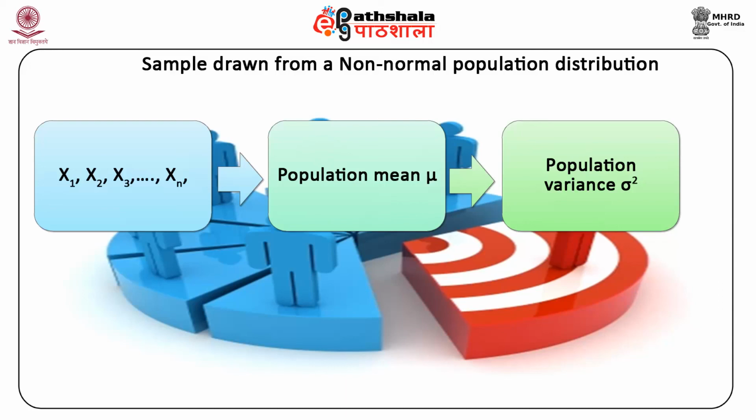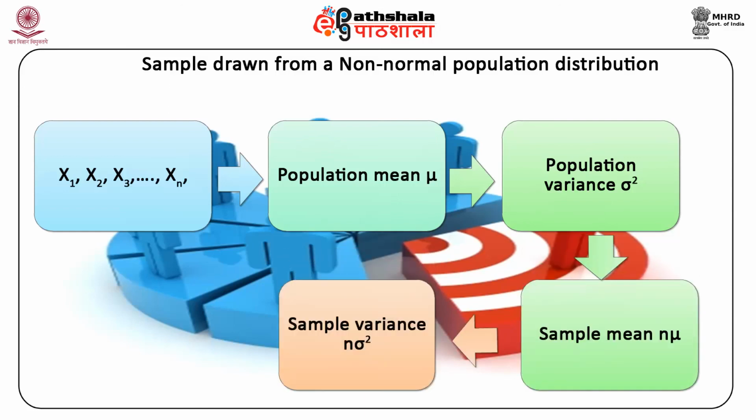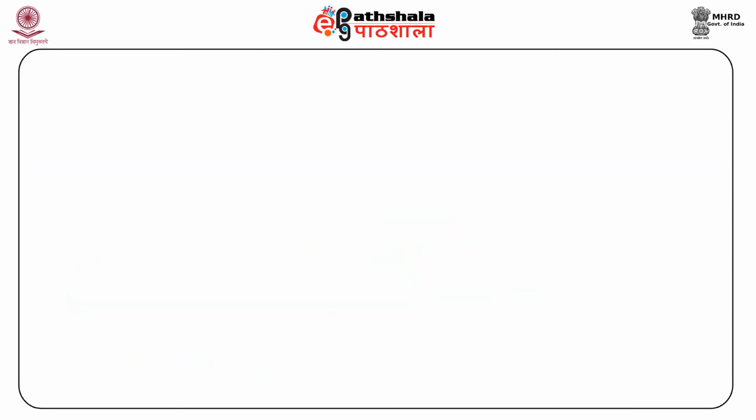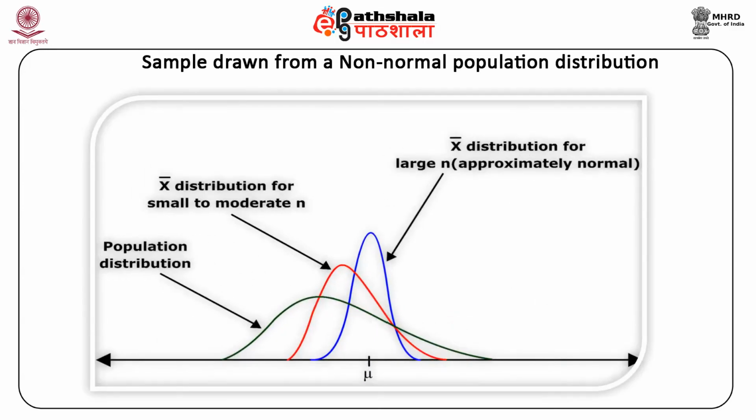Similarly, for large n, the sampling distribution of sample total will approximate a normal distribution with mean n mu and variance n sigma square. Further, as the size of the sample increases, the approximation gets better. The question now is how to define the size of a sample to be called large.